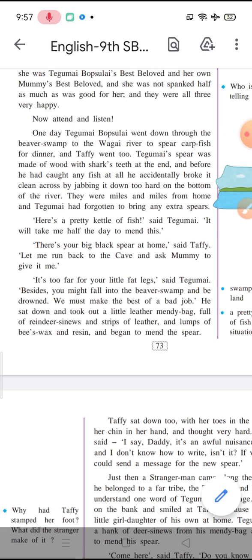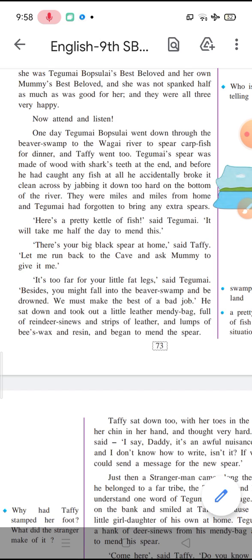So these are basically semi-aquatic animals, and they are broad-tailed rodents. Rodents are a type of mouse. So there were a lot of beavers in this swamp, and a swamp is a marshy land. So Tegumai was scared that if Taffy travels alone back home, she might fall in the beaver swamp and be drowned. She could just go down, sink into the water.